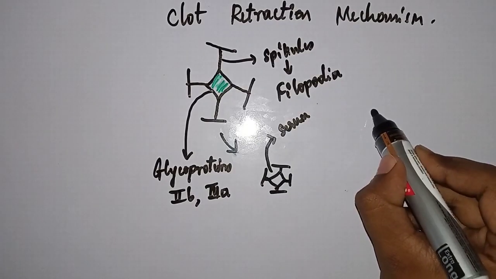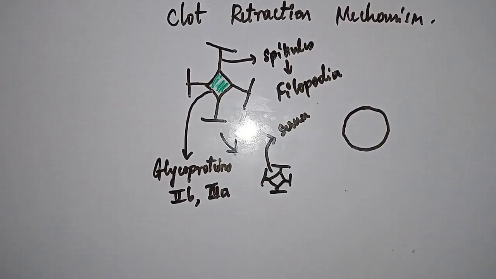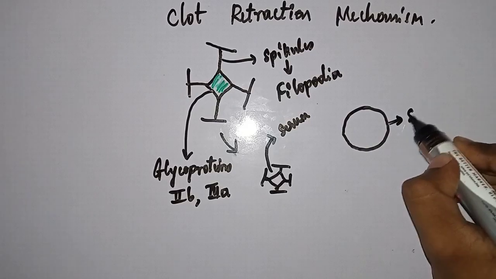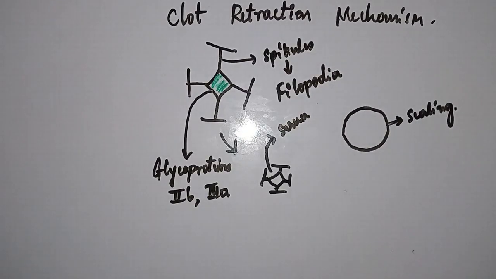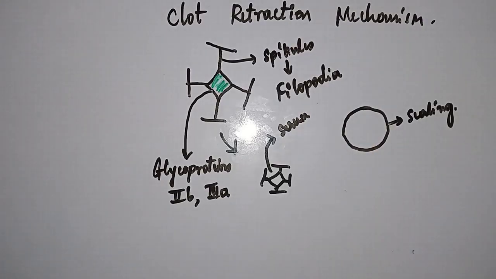Therefore, the stabilized ultimate clot is not formed properly. That's why the clot retraction is not complete. Then there is no perfect sealing of the injury. Now, in platelet deficiency also, the same thing happens. If there are no platelets, then how will the ultimate plug form, right? So, deficiency of platelets and Glanzmann thrombasthenia are severe diseases.